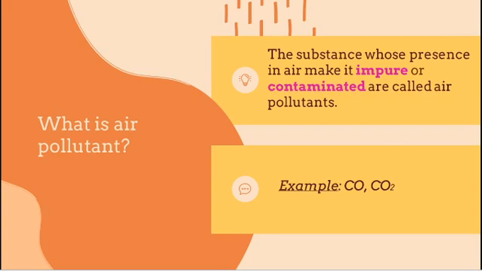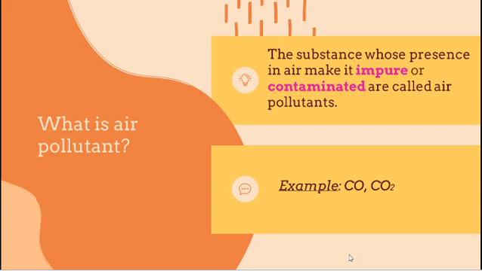What are air pollutants? The substances whose presence in air makes it impure or contaminated are called air pollutants. A particular substance that destroys the quality of air and contaminates the air is called an air pollutant.